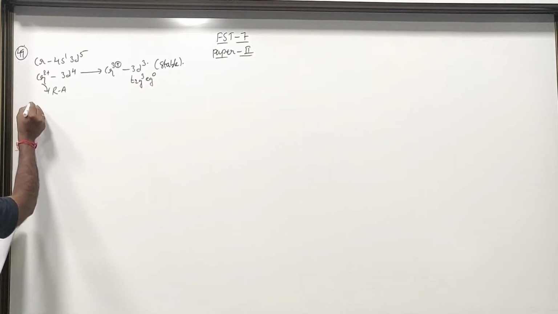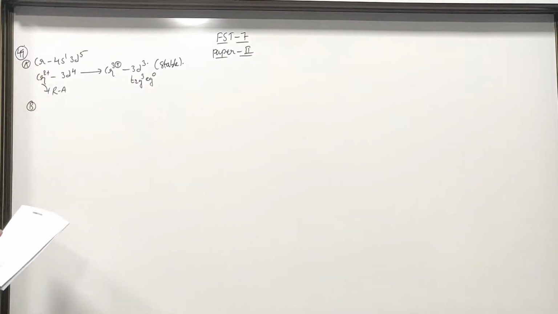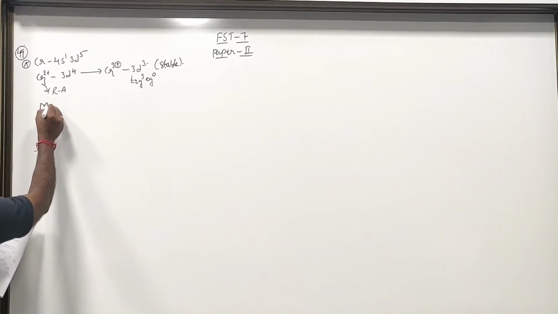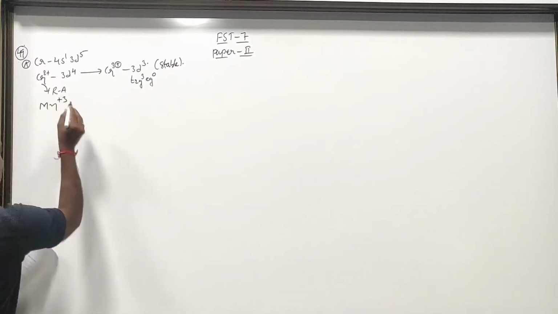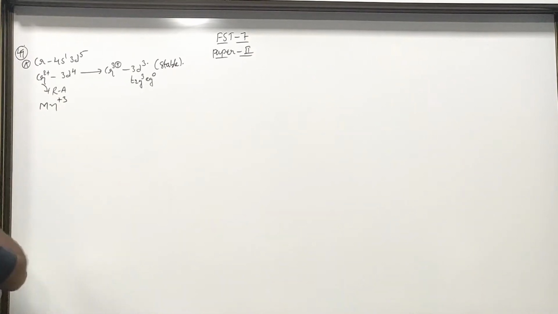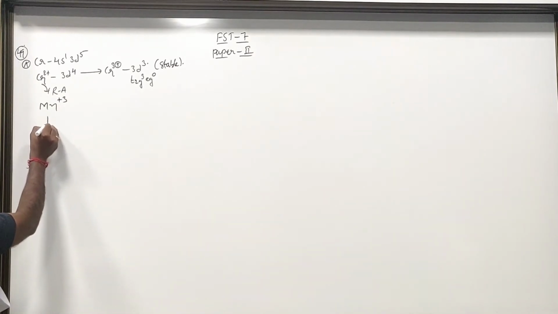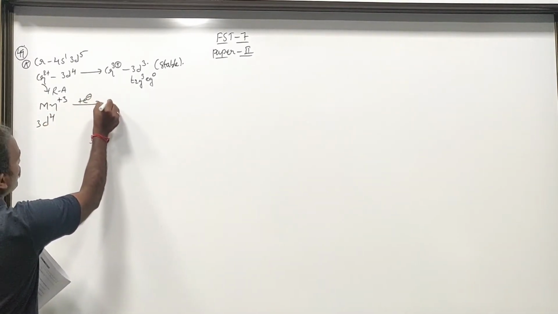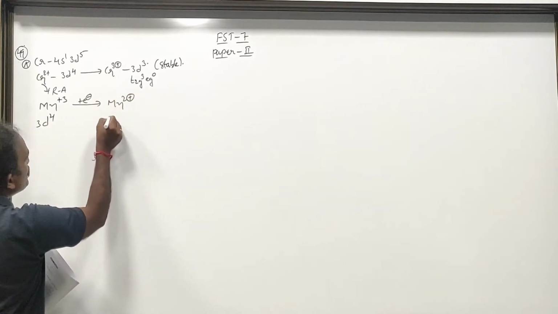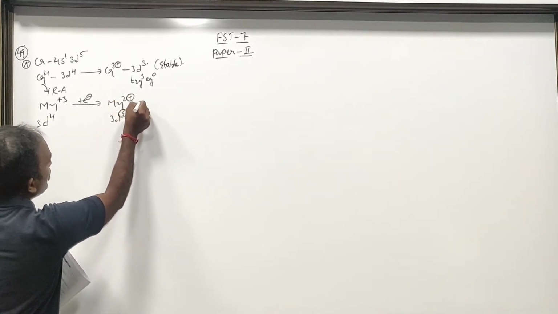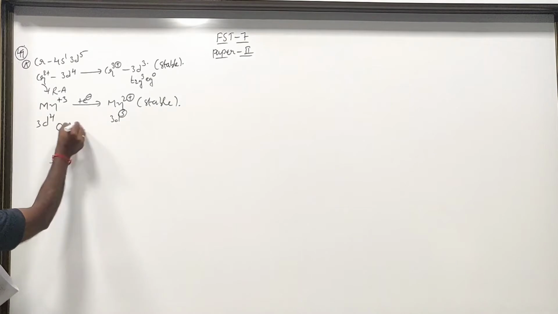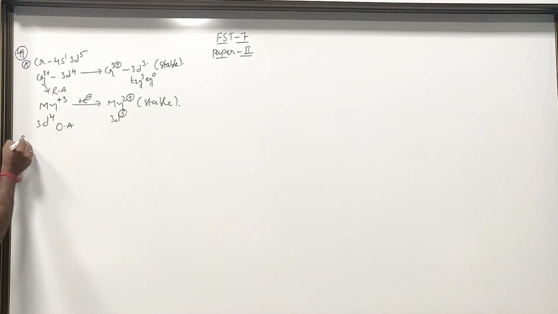Next, option B. Manganese Mn plus 3 comes from 4s2 3d5 manganese, and it has 3d4 configuration. If it gains 1 electron it is converted to Mn plus 2, which means 3d5, a stable electronic configuration. It undergoes reduction, therefore it acts as an oxidizing agent. So statement A is true.